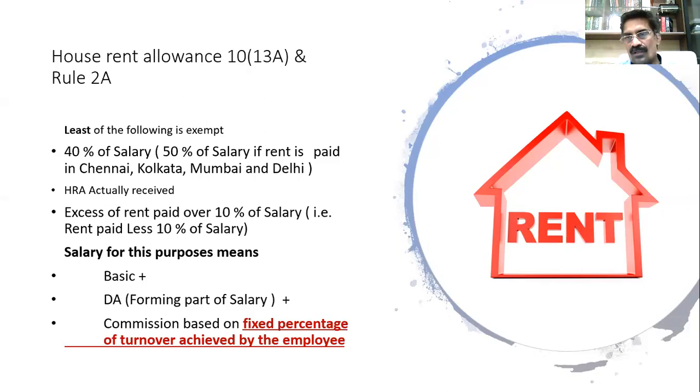In case you are paying rent in Chennai, Kolkata, Mumbai or Delhi, that 40% will be taken as 50% of the salary. The second amount is HRA actually received. Now why are we factoring this particular point? We are factoring this for the reasons already mentioned. I already told you exemptions can never be more than your income. To factor this in, we are adding HRA received as also part of your exemption.